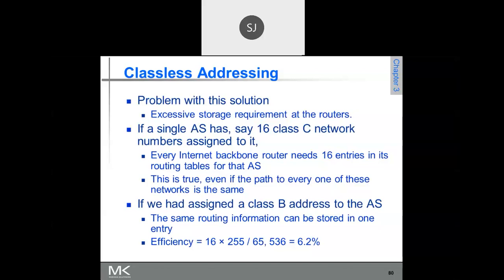If you go for classless addressing, there is one more problem. What is that problem? How do you mention the number of bits that are used for network ID? That is indicated using the slash notation, prefix notation, in front of every address. Suppose the address is 192.168.10.10/20. Then what does it mean?